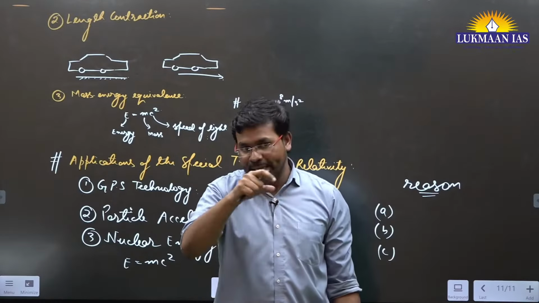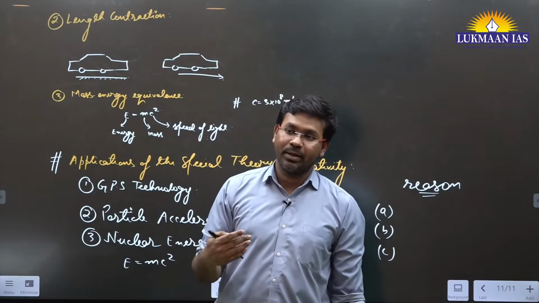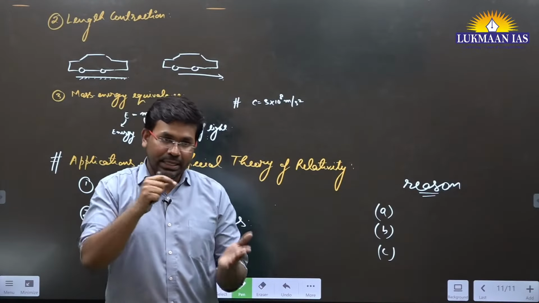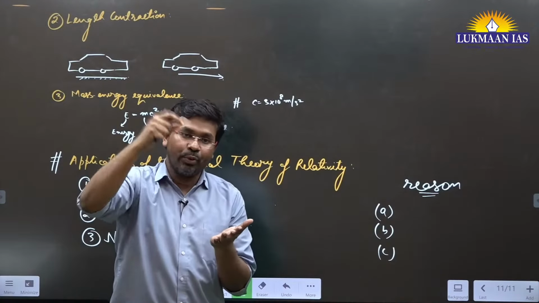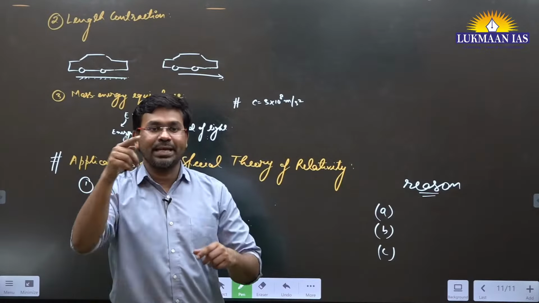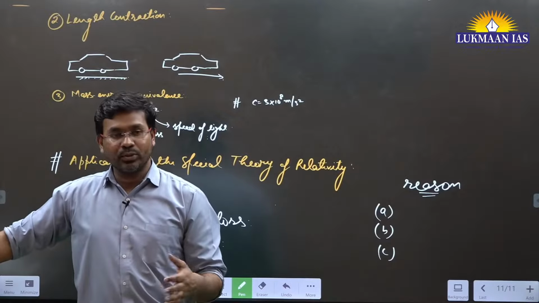When you come to 12th standard physics, you learn about Huygens principle. Huygens talked about the wave front, that every wave front generates secondary wavelets, which in turn act as wave fronts for the next light. So light does not travel in a straight line.